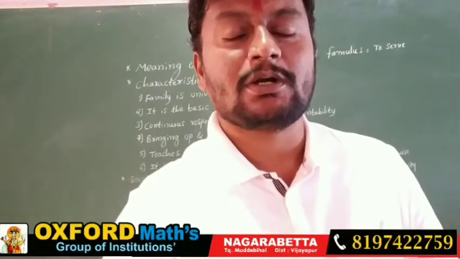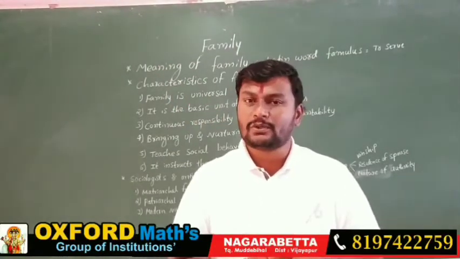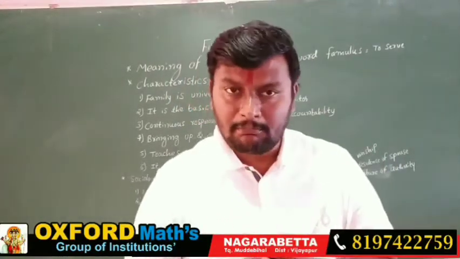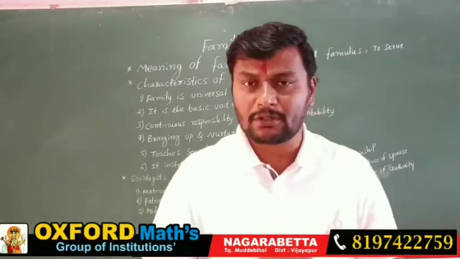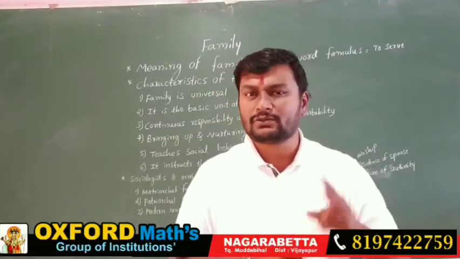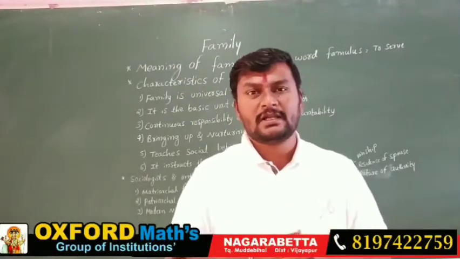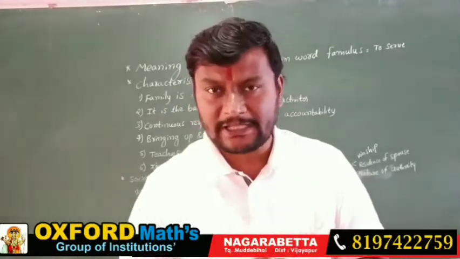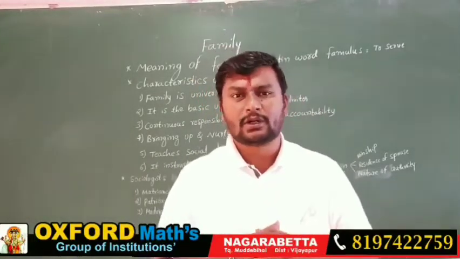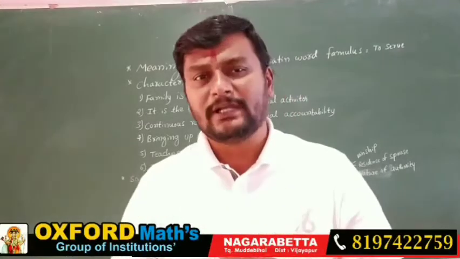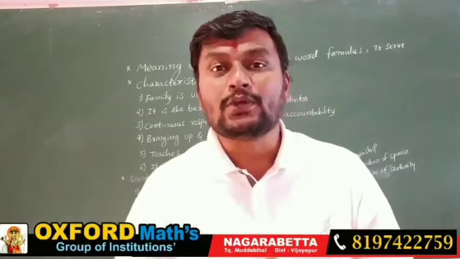Another important one, not joint family, it is called the modern nuclear family. On the basis of nature of authority I told you, the family is going to be divided here into two types. One is the nuclear family and another one is the joint family. What is a nuclear family or modern family? Mother, father, son, daughter. It is called a nuclear family. Sometimes the mother and father alone are also considered a nuclear family.